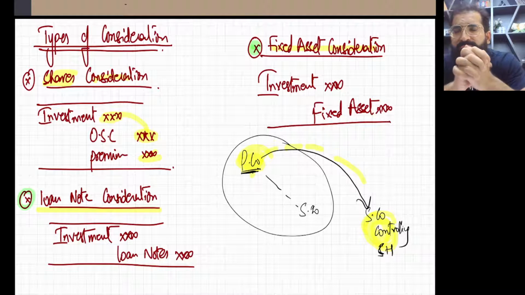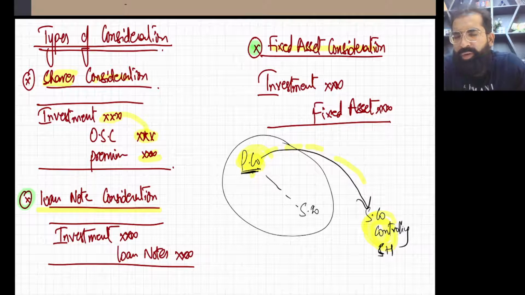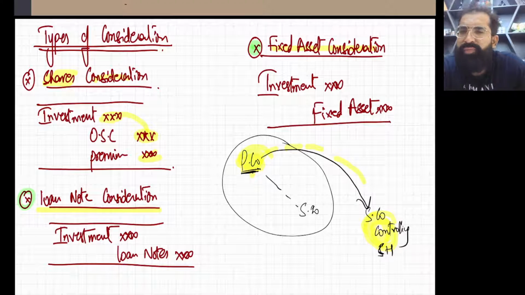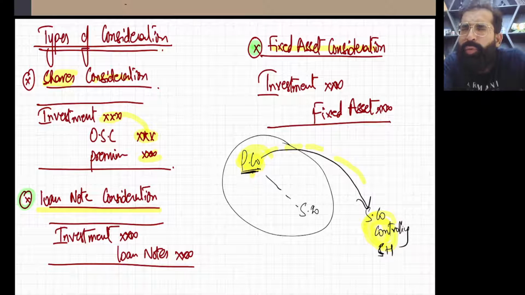So the entry is simple: investment debit, because we have bought the shares, and in return we gave away our fixed assets, so fixed asset credit. But be careful: the NBV, net book value, of that fixed asset in our books may be different, but we have to treat this transaction at fair value. The difference between fair value and book value is the gain or loss on disposal. So that gain or loss on disposal may also come in this case.